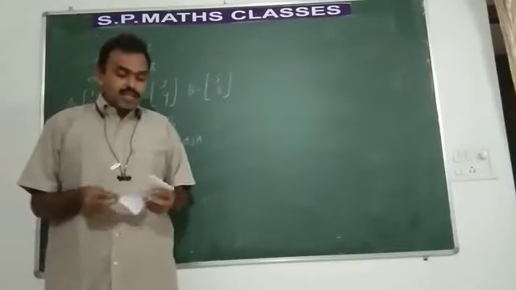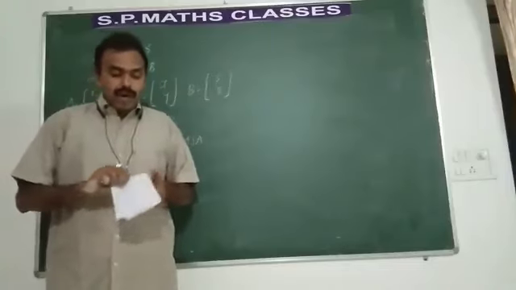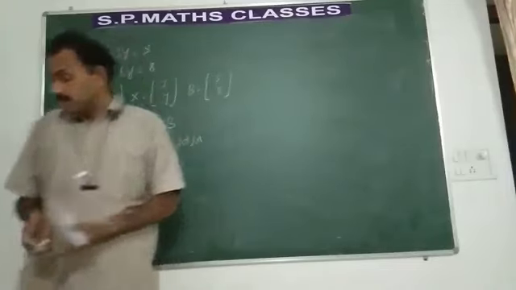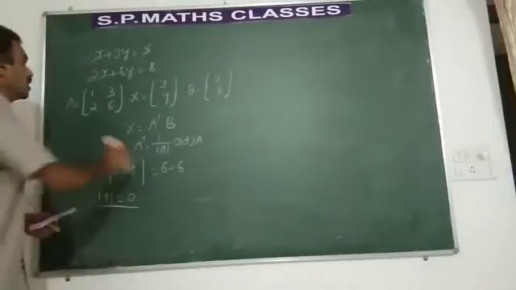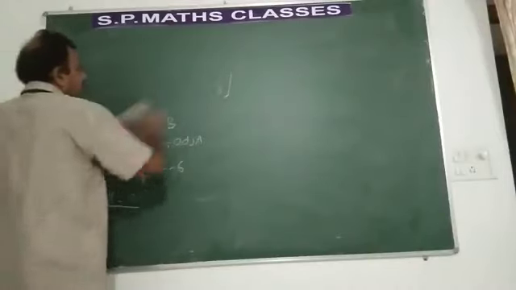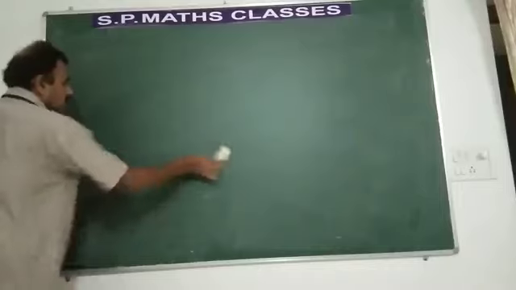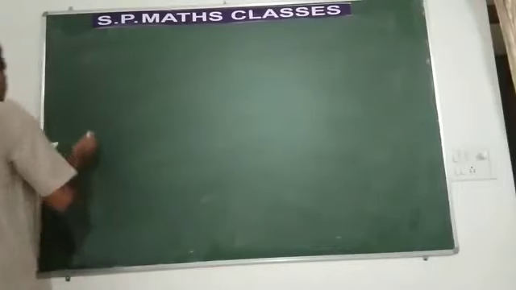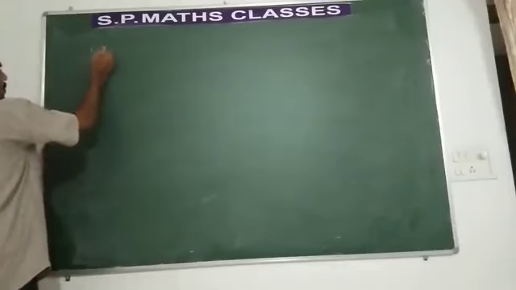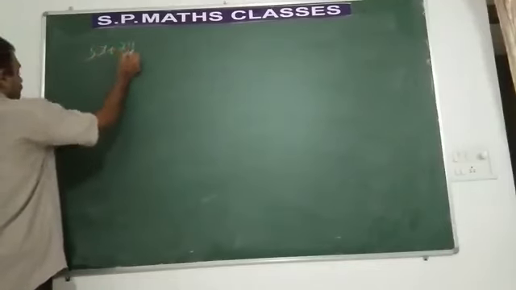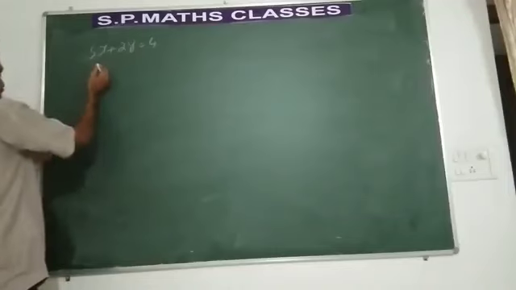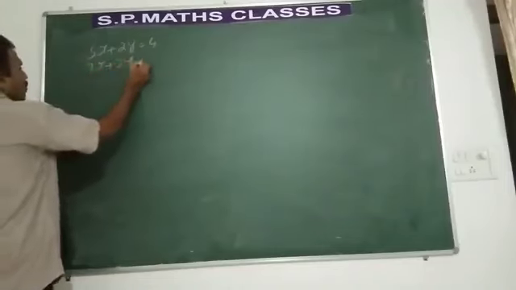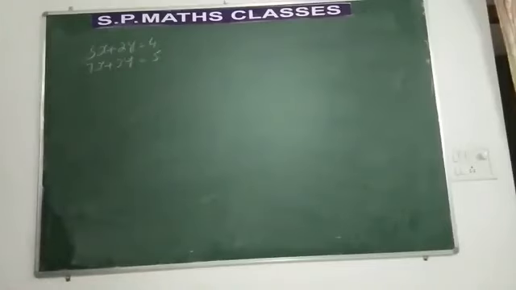If you have understood this, we move on to one more problem of 2 cross 2. Five x plus 2y is equal to 4 and 7x plus 3y is equal to 5. This is the problem given.